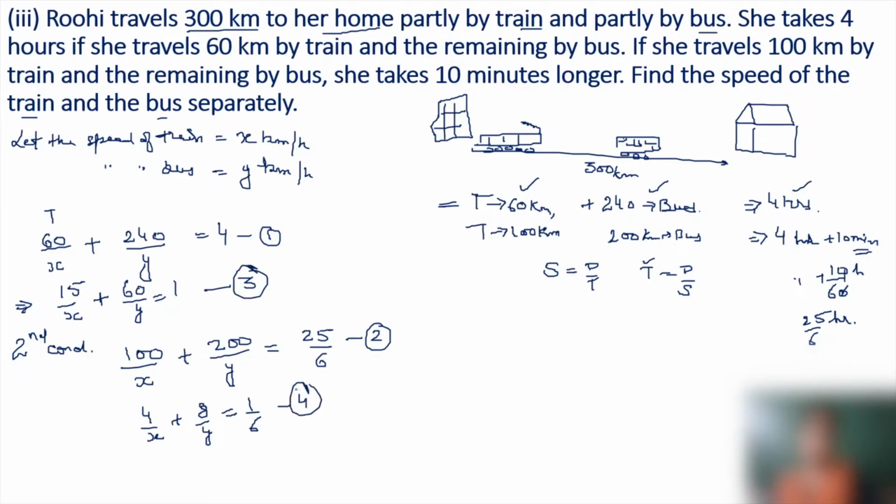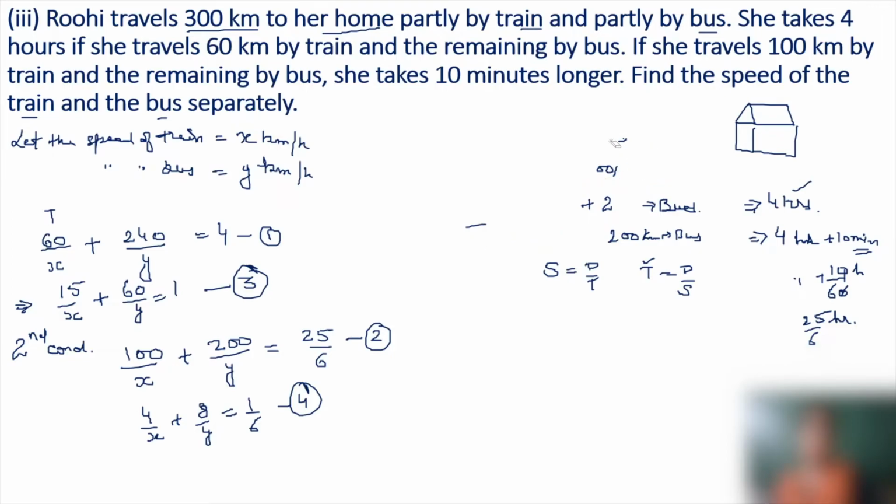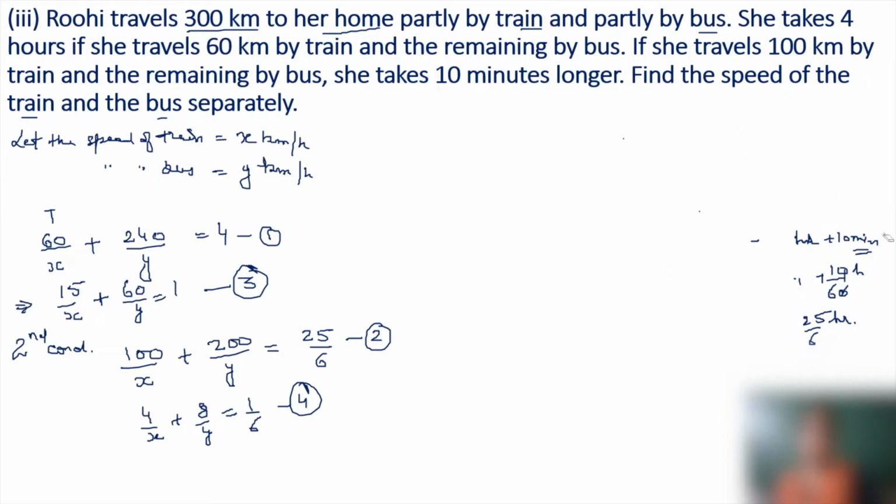We will be solving it with the help of reducible to linear equations. For this, we suppose 1 upon x is equal to one variable and 1 upon y as another variable.